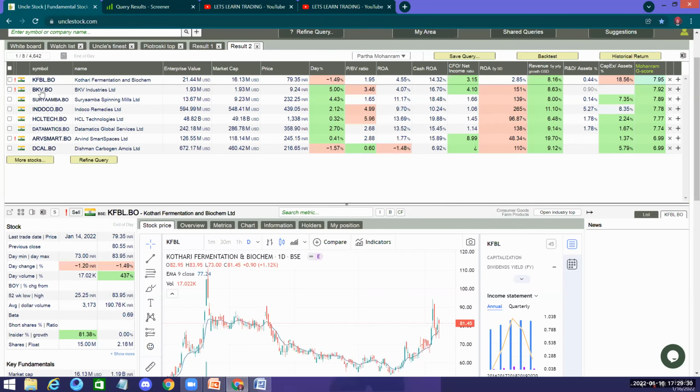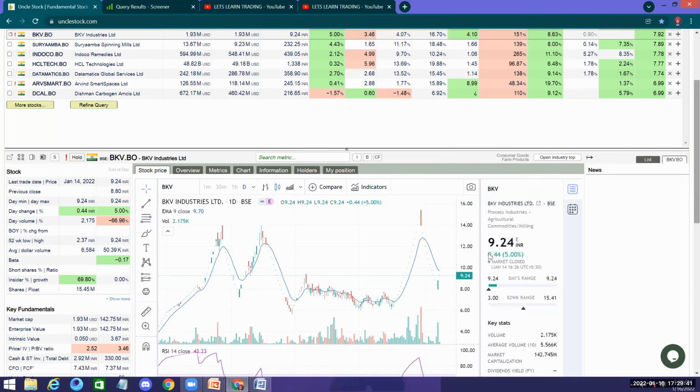Now let's check this BKV Industries. What does the technical say? If you don't have any idea, you see this is going up. Now it's on a downward circuit, and the stock price is just 9 rupees.